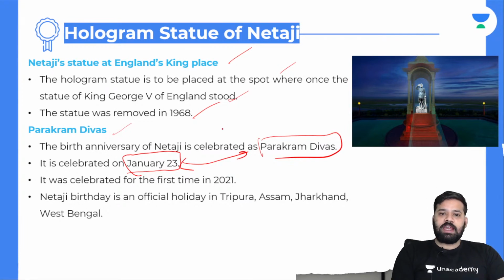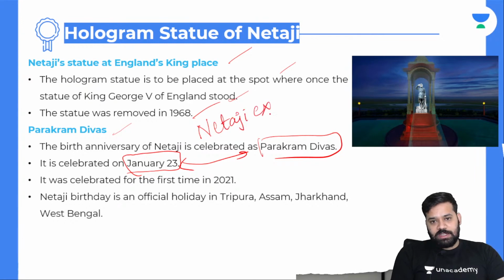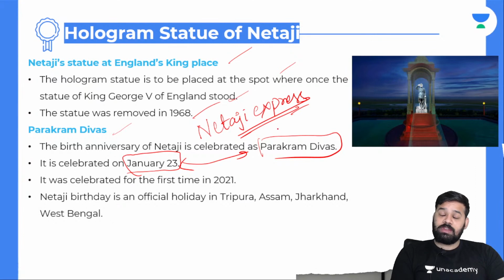So do tell me, I will give you a supplementary question. Recently, a train has been renamed Netaji Express. What was the actual name of this train? This is a train that runs in West Bengal. What is the name of Netaji Express? What was the previous name of Netaji Express? And this is the train that Subhash Chandra Bose used to escape from India. It was celebrated for the first time in 2021. Netaji's birthday is an official holiday in Tripura, Assam, Jharkhand, and West Bengal.